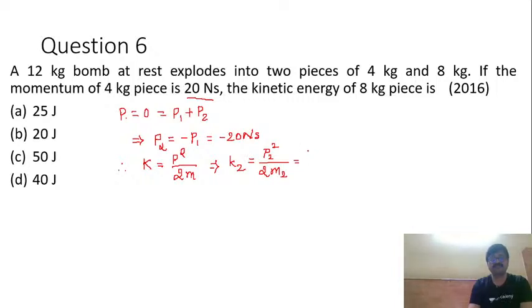Minus 20 square is 400 here divided by 2 into m2, which is 8 kg. 2 into 8. So, comfortably, I can write the value of kinetic energy K2 equal to 25 joule here. So, 25 joule is option A here. Okay, hopefully it is clear.